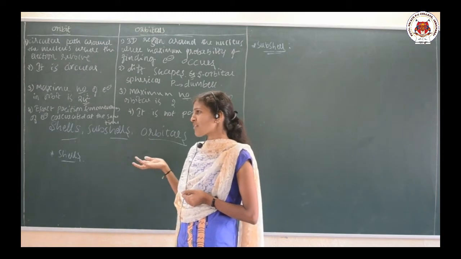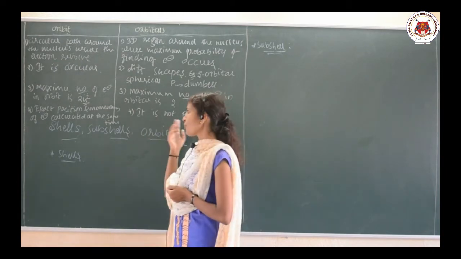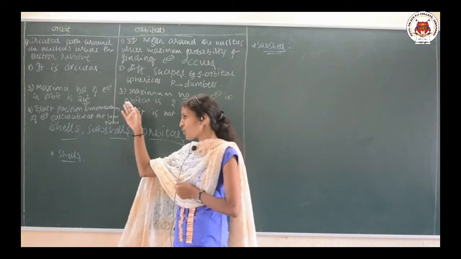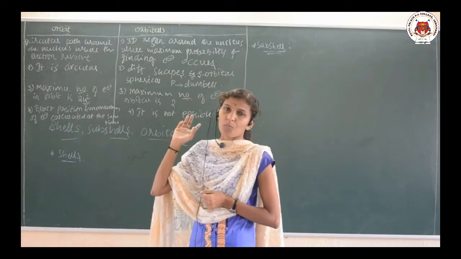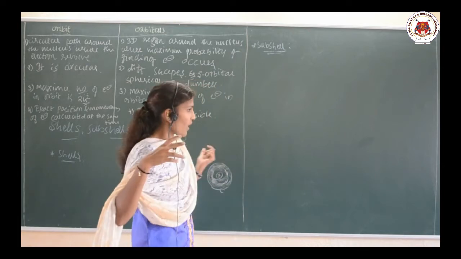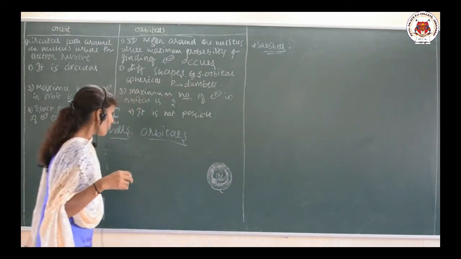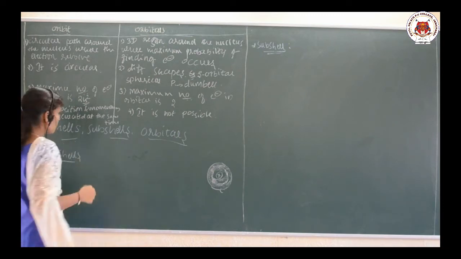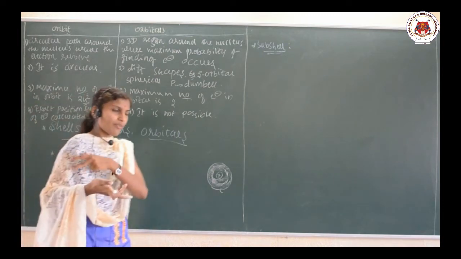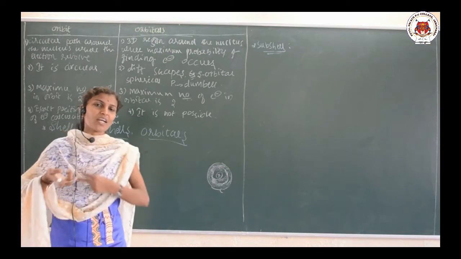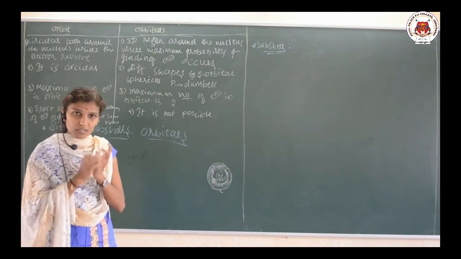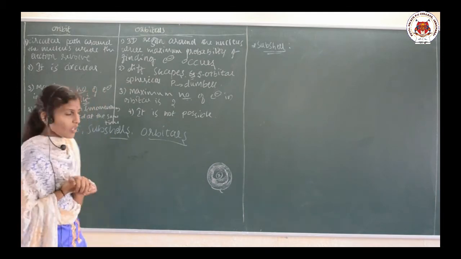Sometimes they are going to ask you to write the difference between orbit and orbital for 2 marks. So, you need to remember all these 4 points from your examination point of view. Now let us discuss one of the important terms. This is the basic idea of how the electrons are accommodated around the nucleus, that we are going to study.